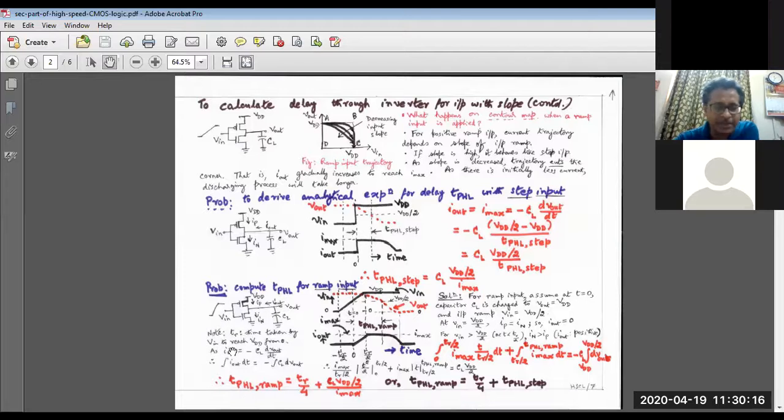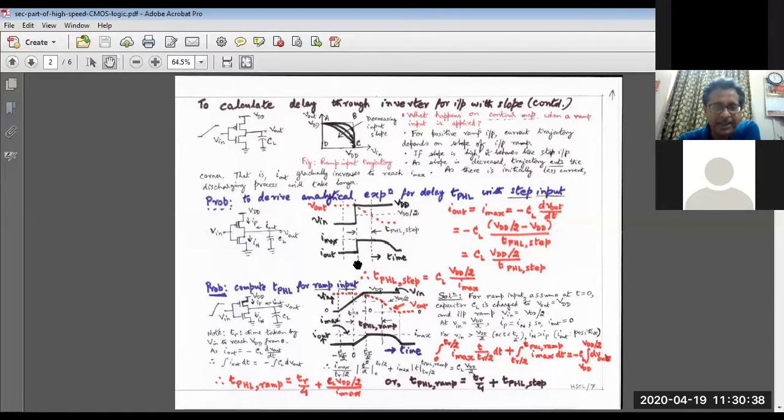So hence, from the basic current-voltage equation of the capacitance, we can find out what is the total delay. That means the tPHL ramp. Its extent starts from t equal to 0 up to this point. So it is definitely longer than the previous case, because here the discharging current is smaller.